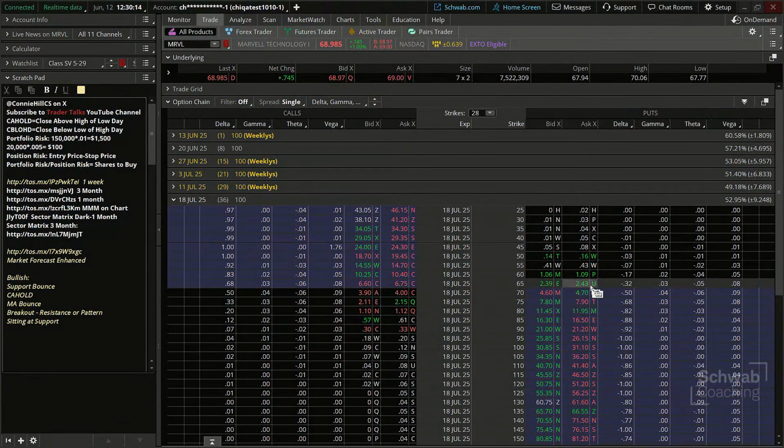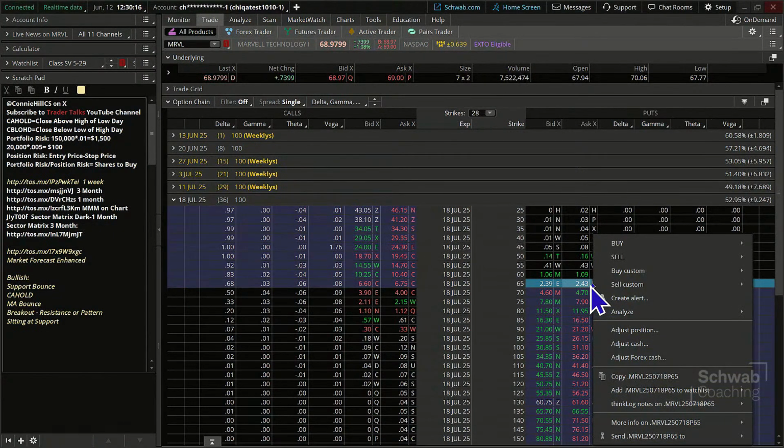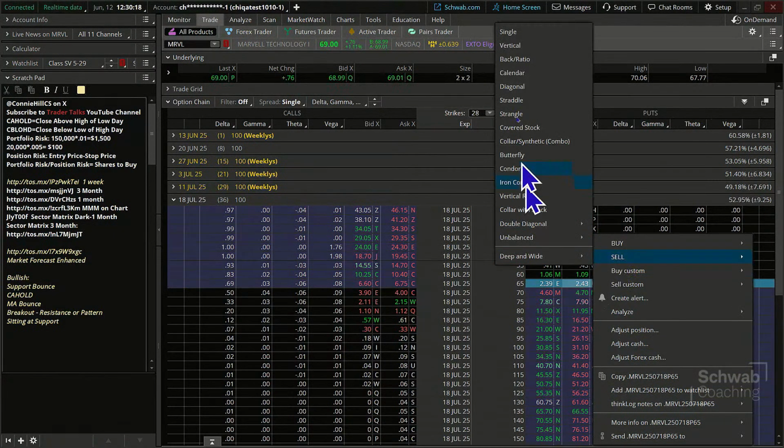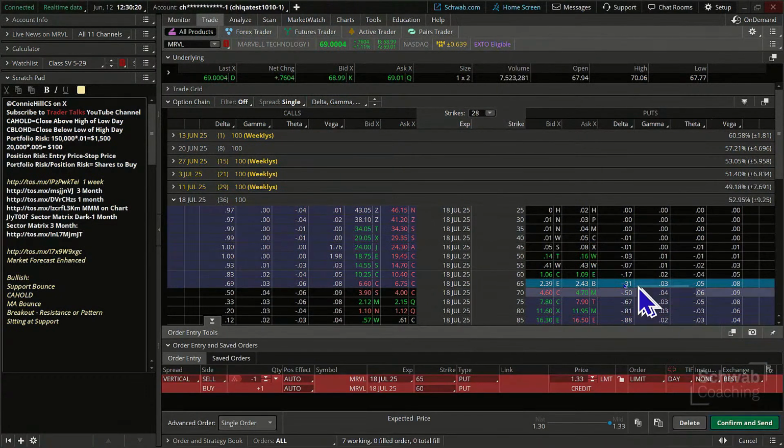On the July 18th, we're going to go 65.60. So I'm going to say sell vertical. And I chose this particular one because generally speaking, if somebody's trying to set up a higher probability trade, then they want that to expire out of the money. And so if it has a 31% chance of expiring in the money, then there's roughly a 69% chance that it would expire out of the money. Great. We love that number.